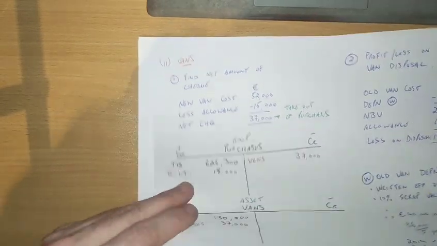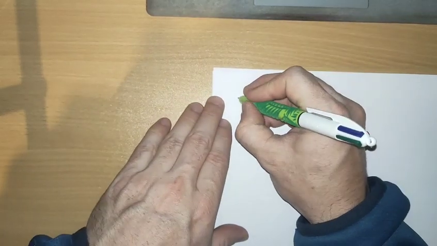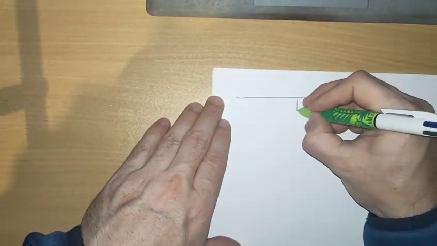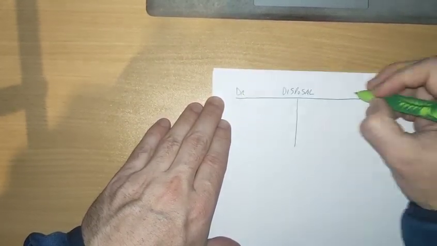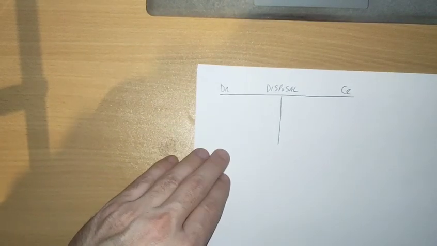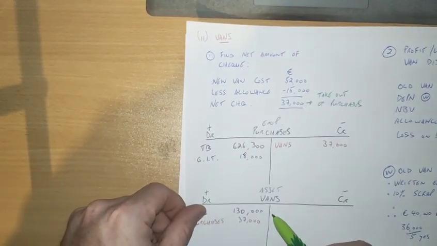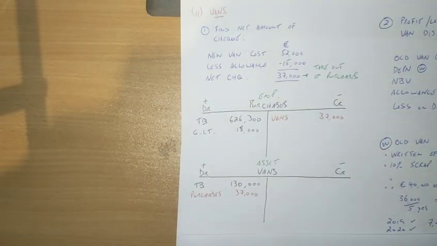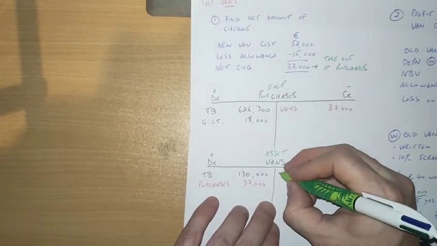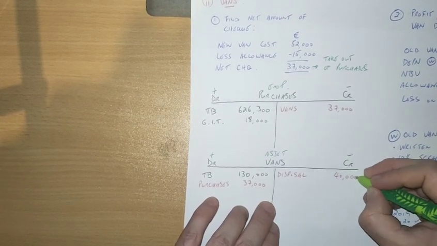So what we can do next is draw up a disposal account. We're still on the vans here. Again, give yourself about 4 lines. The first thing I would do is get the old van out of the accounts first. It's always going to be the cost value. I'm going to put this in a different colour. You're going to reduce the vans, so disposal account, and it's 40,000. That's what it cost.